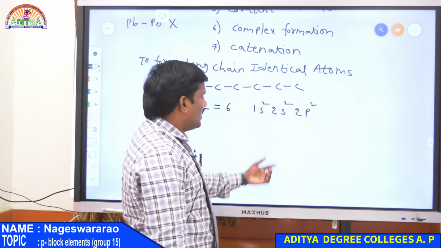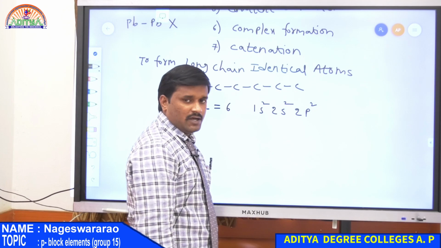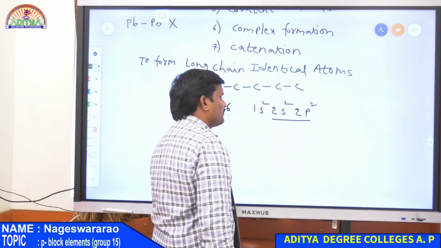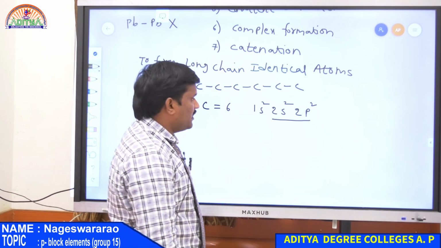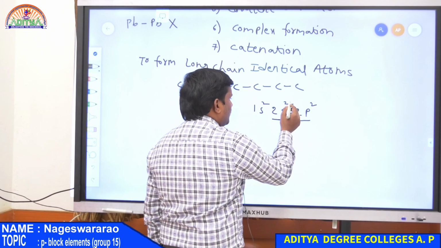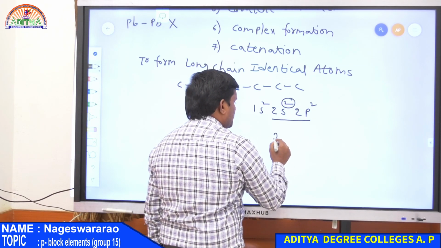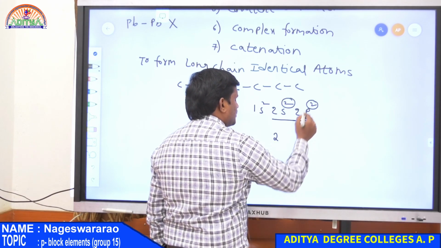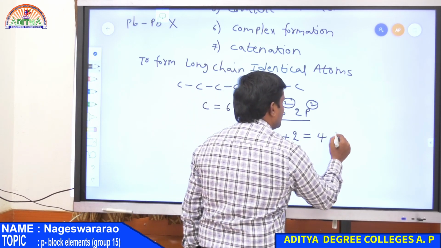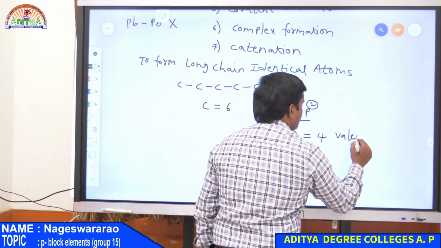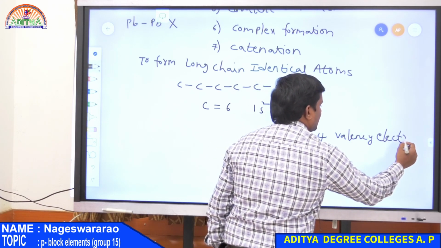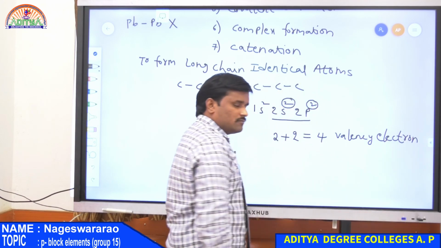So this is the electronic configuration of carbon. Here how many valency electrons are there in the case of carbon? This is the valence shell. Here 2 electrons are present in the s orbital as well as 2 electrons in the p orbital. Therefore there are totally 4 valency electrons. The valency electrons present in carbon is equal to 4.